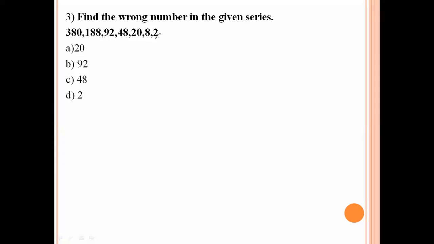Now 2 to 8, difference is 6. 8 to 20, difference 12. 20 to 48, difference 28. 48 to 92, difference 44. The differences double: 6 2s are 12, 12 2s are 24. Here we need 24 as the difference. 20 plus 24 is 44, so 48 is the wrong number. So option number C is the right answer.